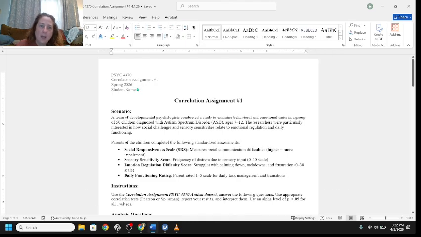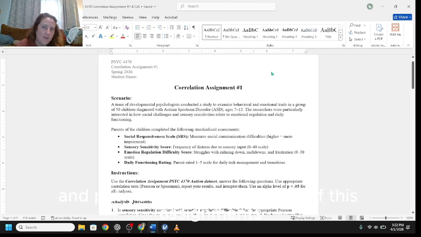So make sure you go in and put your name in. The title of this assignment is Correlation Assignment Number 1. You shouldn't have to mess with anything here in the template. I'm not really concerned about APA style in this kind of assignment. This is not a report or a paper, so it's no big deal here.